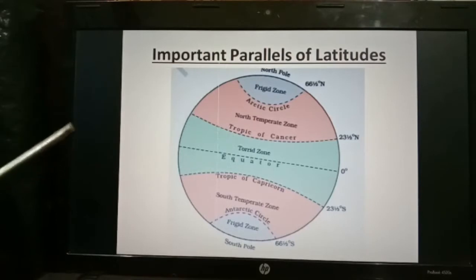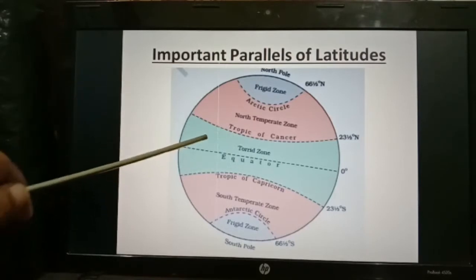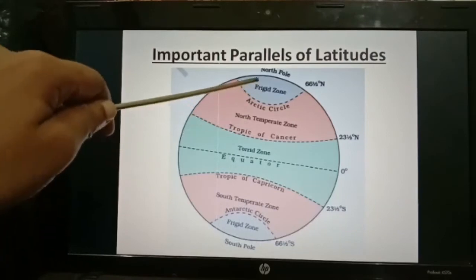There are three heat zones of the earth. They are the torrid zone, temperate zone, and frigid zone.